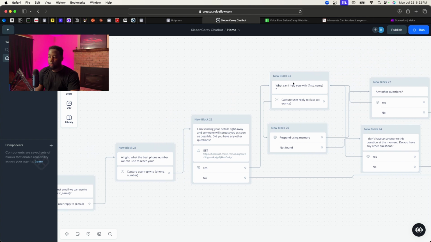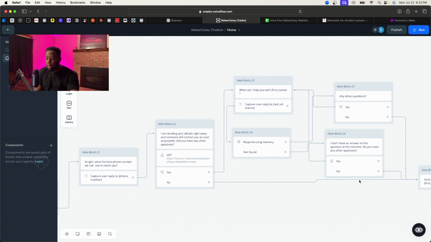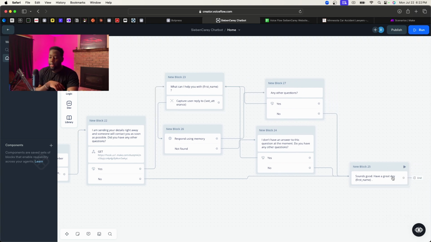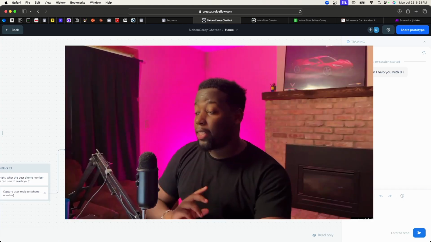If I go back to the workflow, it will just keep asking them if they have any more questions. If they do, then they're going to be prompted back here. If they don't, then it will just end the conversation, right? And if the chatbot doesn't have the answer to a specific question, then it will let the user know that it doesn't have any information on that specific question. It will store that question for the actual staff member to review, and then it will go back to here if they have any more questions. If they don't, then it will just end the conversation there. So that was a basic overview, or basic walkthrough, of how the chatbot works.